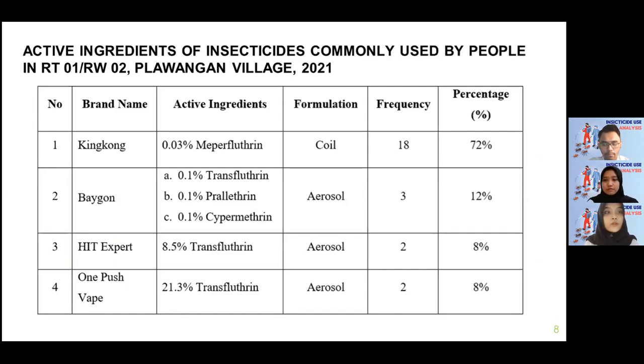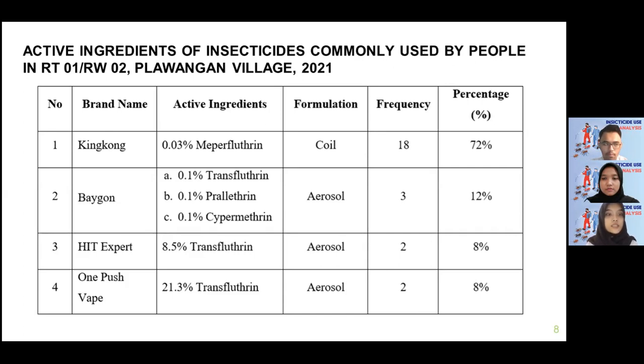So we move to active ingredients of insecticide commonly used by people in RT1 RW2 Plawangan Village in 2021. The survey was conducted on 25 people who live in RT1 RW2 Plawangan Village, and the survey is about the type of insecticide that they use in their homes. Based on the survey, it was found that there are 4 brands commonly used by people there.